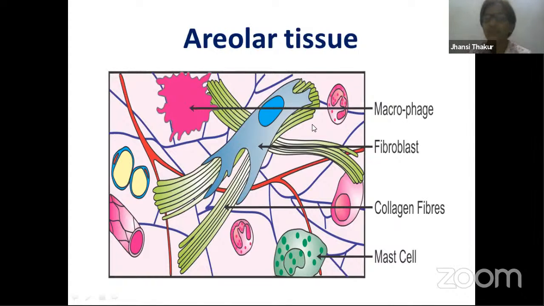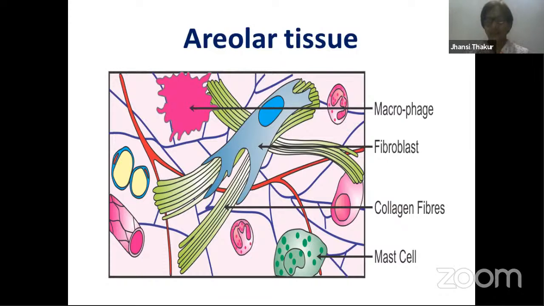Let's talk first about the cells that are present in areolar tissue. The first type of cell is the fibroblast. Whenever you come across the word blast in connective tissue, take it for granted that it is the cell which secretes either the fibers or the matrix around it.